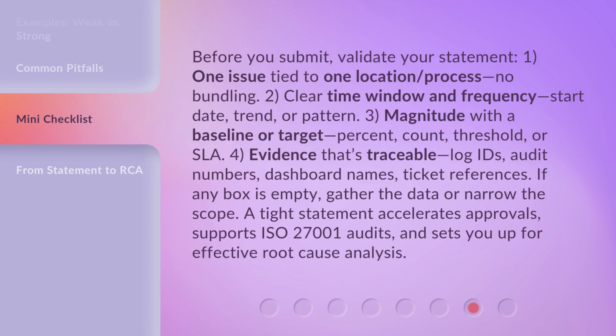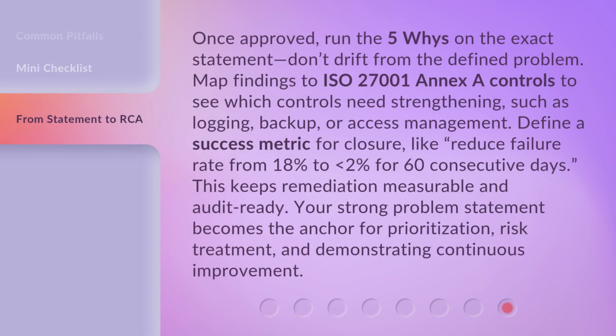A tight statement accelerates approvals, supports ISO 27001 audits, and sets you up for effective root cause analysis. Once approved, run the 5 whys on the exact statement. Don't drift from the defined problem.